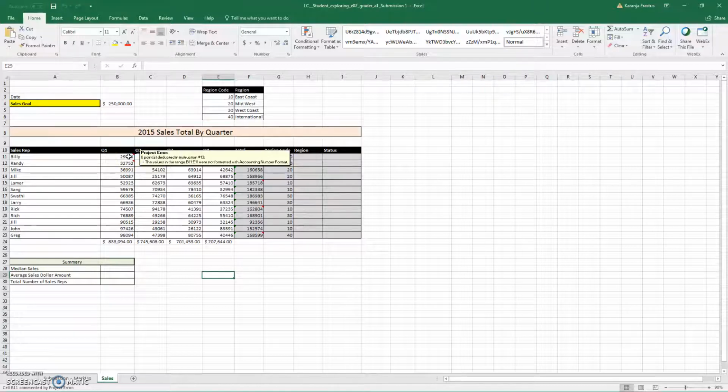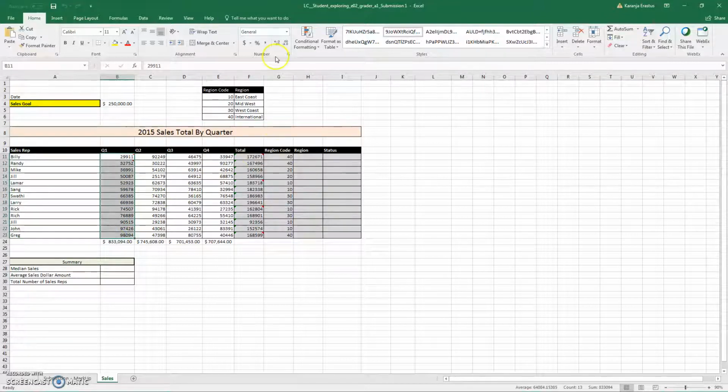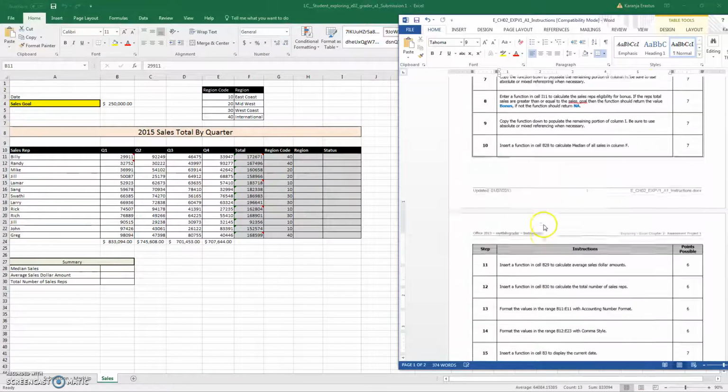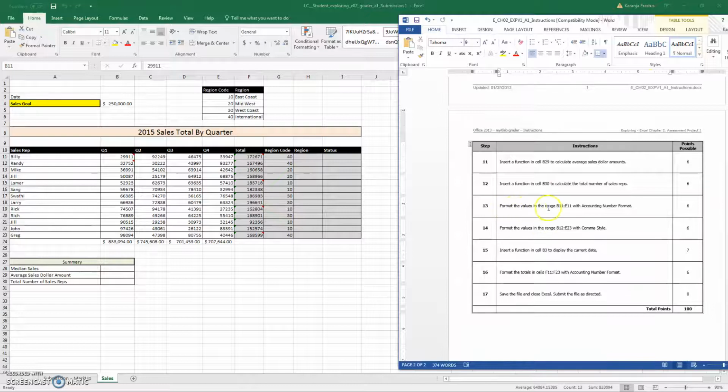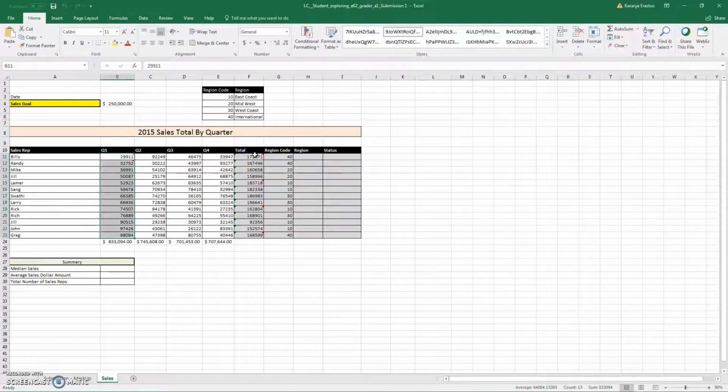6 points deducted in instruction number 13. So we didn't get to instruction number 13, but they did subtract some points there. The values in that range were not formatted with the counting number format. So basically what they're saying is these values all the way down here should be formatted using the counting number format. And if you look at the instructions, instruction number 13 says to format the values in the range with a counting number format. Now we never went that far, but you can see it's telling you that there is a problem there. So this is where we made the mistake in computing the values all the way here.